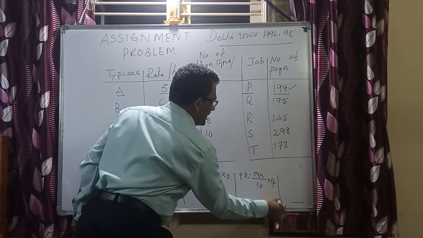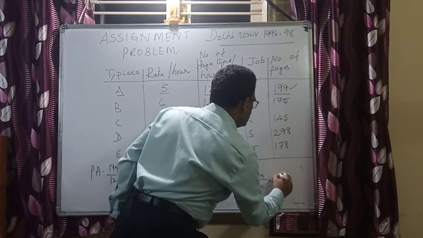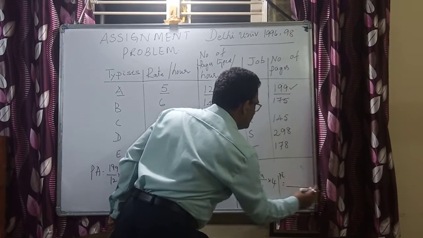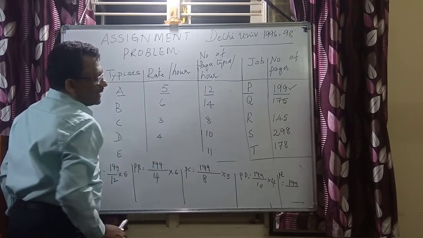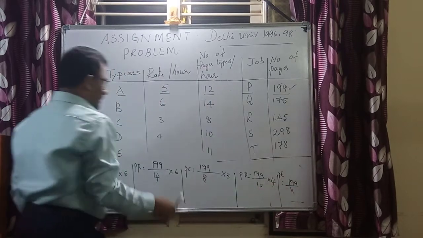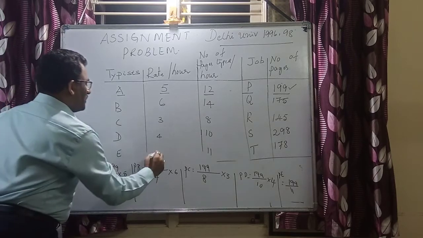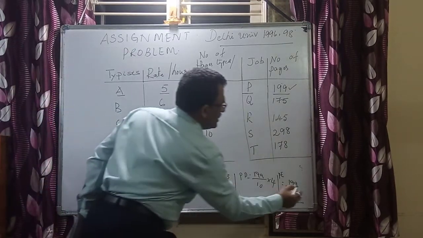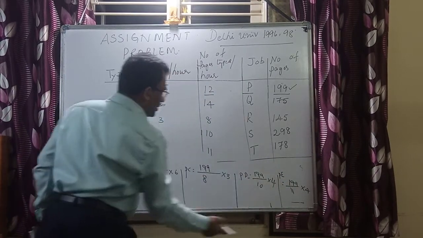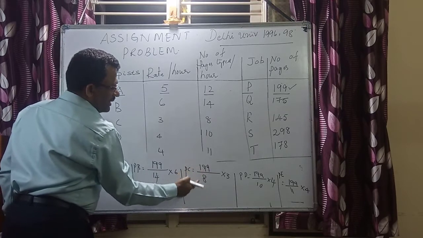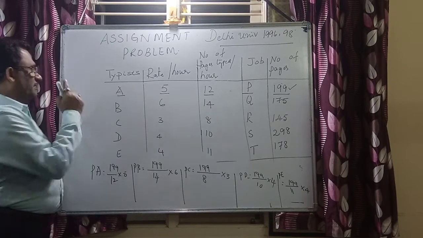Next, similarly, if you say PE, again that is 199 for E. PE allocation, 199. And look at E's speed here. He is going to type 11 pages per hour, and for E it is again 4 rupees. It is into 4: 199 divided by 11 into 4. 199 divided by 10 into 4. 199 divided by 8 into 3. 199 by 14 into 6. 199 divided by 12 into 5.